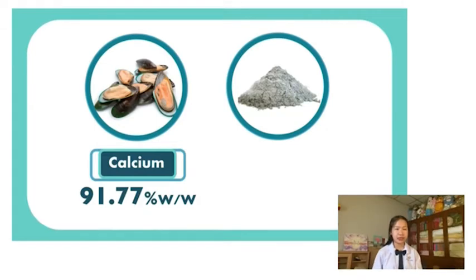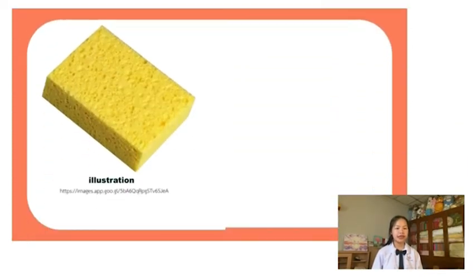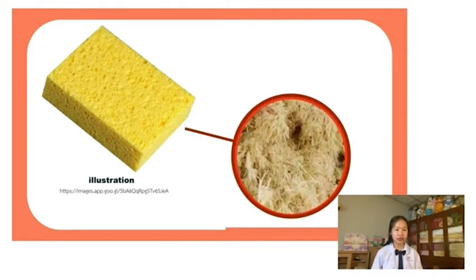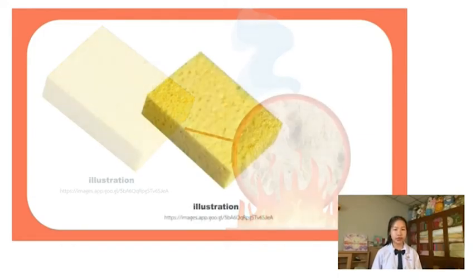Besides mussels, fly ash has a calcium content of 38.8% by mass, and it is left over from incineration processes. It is applied in combination with absorbent materials in the form of sponges formed from natural materials, such as bagasse. That is agricultural waste. If it's not used, it will be incinerated and cause air pollution.